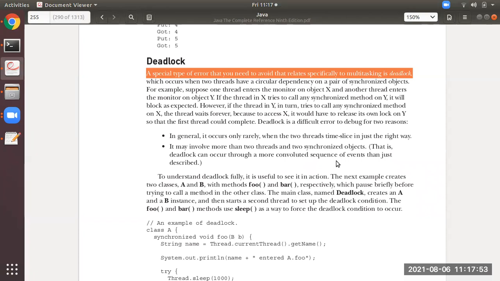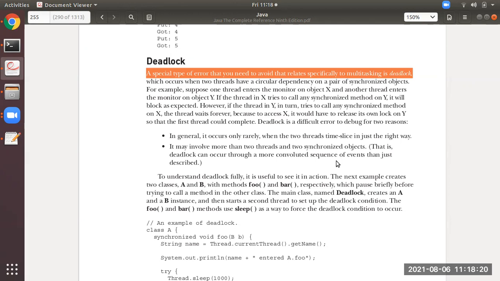So what will happen over here, students? Listen here. Thread 1 has to wait until thread 2 finishes its execution. Why? Because thread 2 is under synchronization. After it finishes execution, then only thread 1 can access from Y. Similarly, thread 2 wants some method from X, which is also under synchronization.